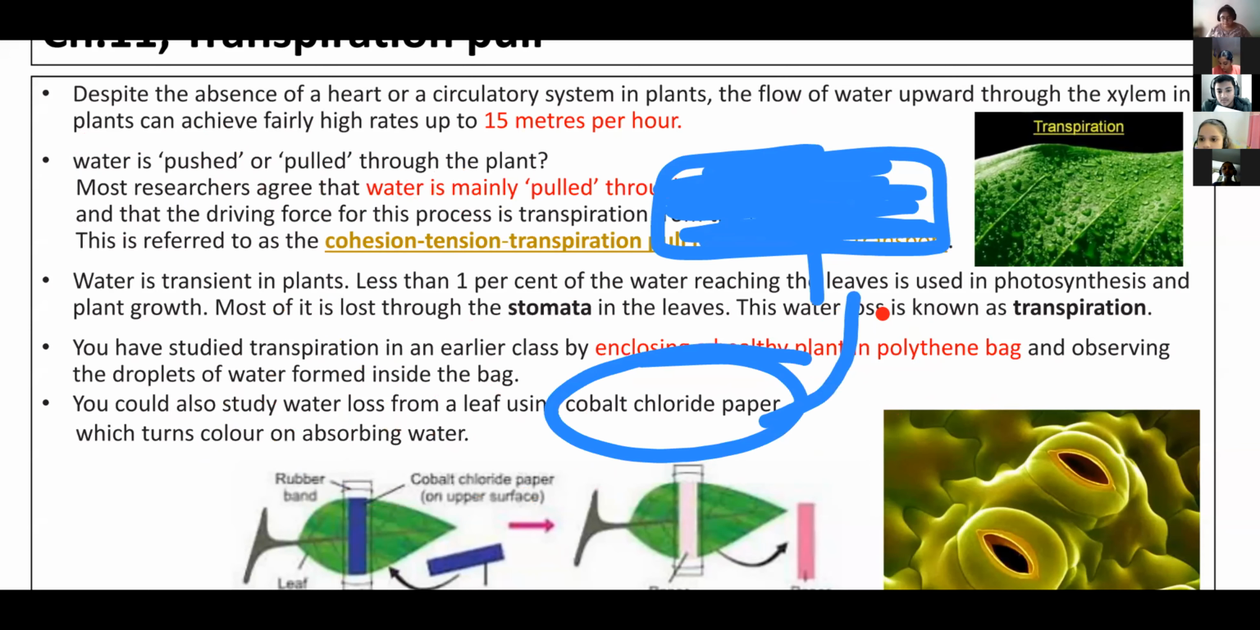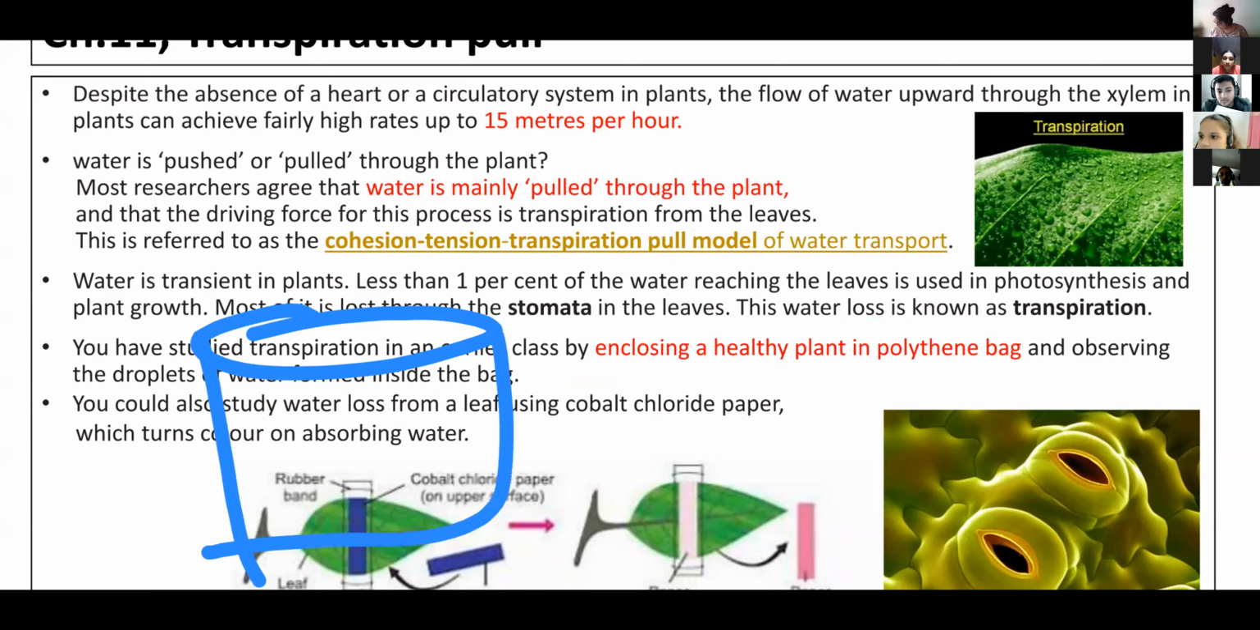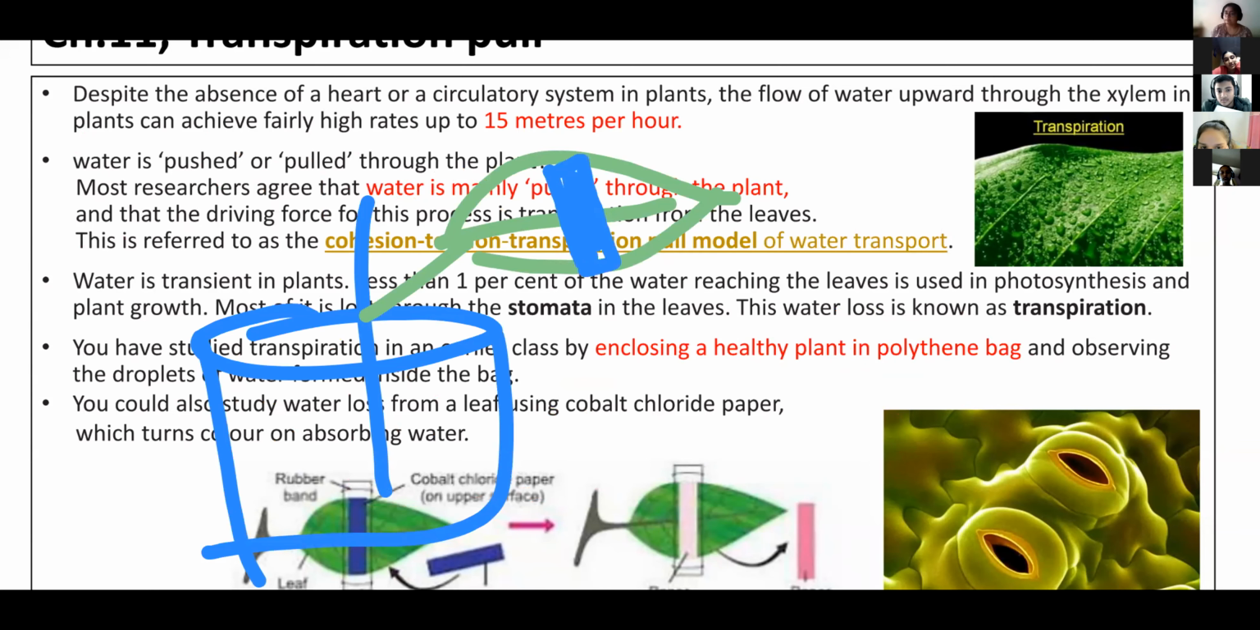Take this cobalt chloride paper, take one potted plant over here, and on a leaf, keep this cobalt chloride paper on both the surfaces, right? You know a leaf has two surfaces. A leaf is a dorsiventral structure. One is the dorsal side, the other is the ventral side. So you have to keep this cobalt chloride paper on both sides.